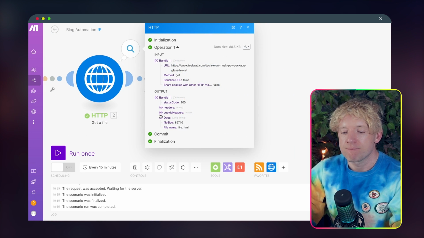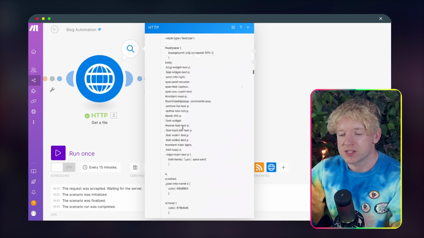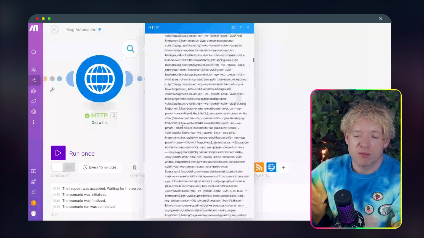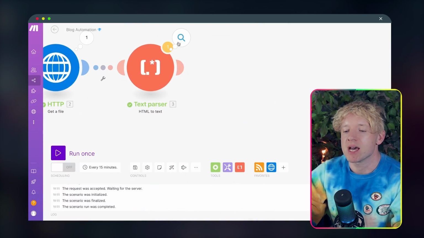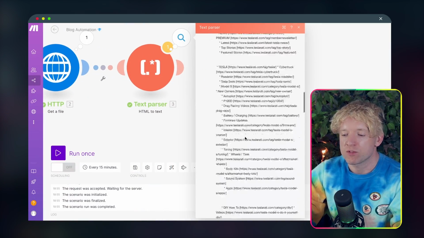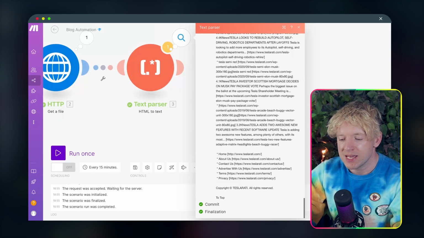So as you can see here, this is all of the HTML. The reason it was okay in the previous automation is because sometimes the HTML can be short, but sometimes, guys, it can be a behemoth. But here, we've just got the text. How cool is that? Incredible.